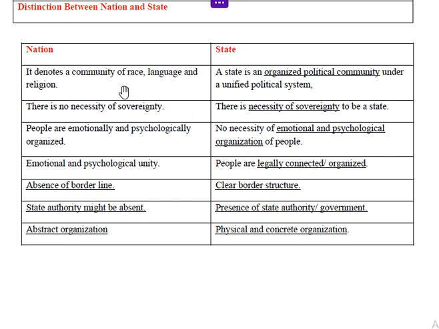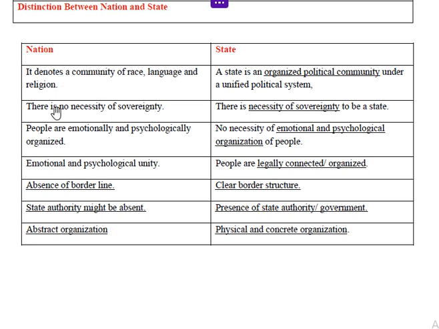Nation is a community of race, language and religion. It means that nation is related to identity, it is related to culture, it is related to the unity of people. But at the same time, state is an organized political community under a unified political system. State must have a political system like government, territory, some institution, some organization like military forces, police forces. But community runs automatically with culture, religion, and different types of social practices.